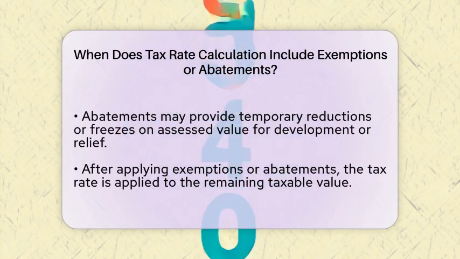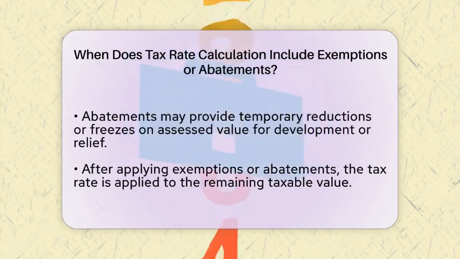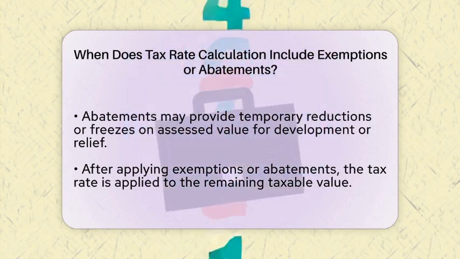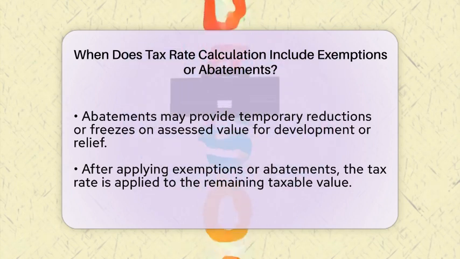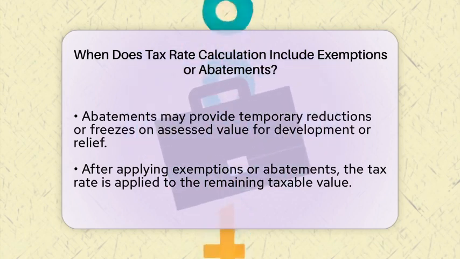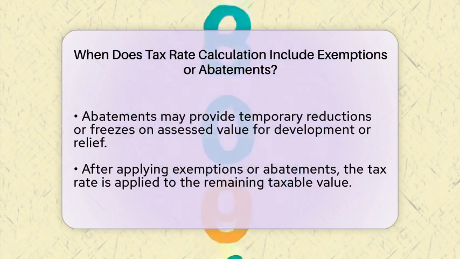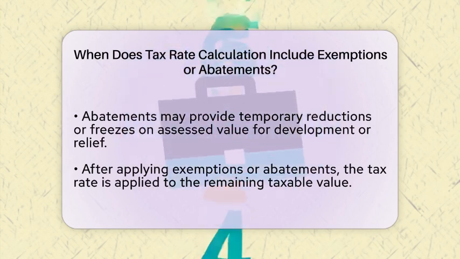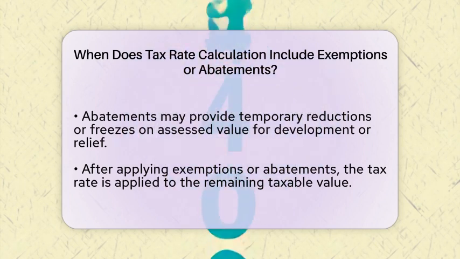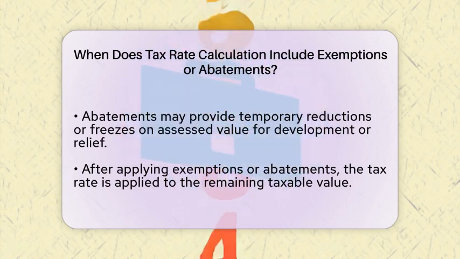by that exemption amount. If a property is assessed at $300,000 and there is a $50,000 exemption, the tax rate will apply to $250,000 instead of the full $300,000. This reduces the overall property tax bill significantly.